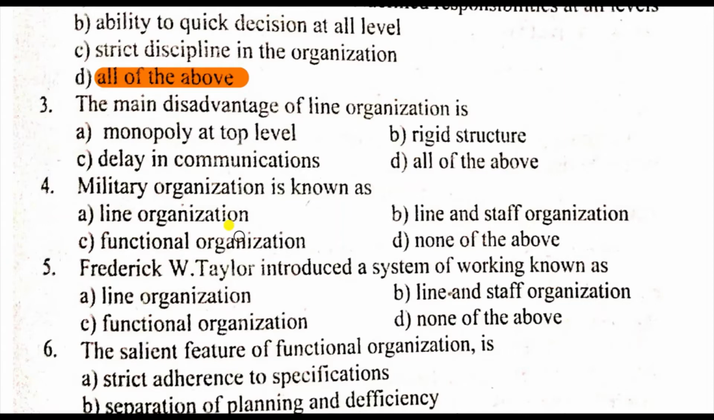Delay in communication, this also happens, because suppose the engineer at the top has to tell the worker something. Here the topmost person, the engineer, must convey it to the engineer, then overseer, then supervisor, then worker. So there must be delay in communication. So here the correct answer will be all of above.